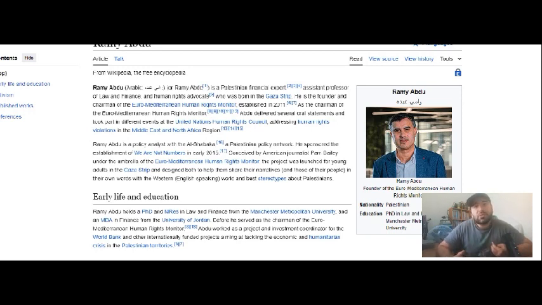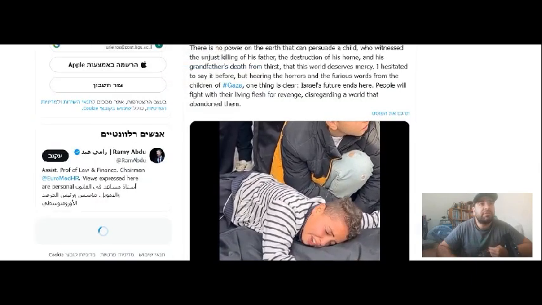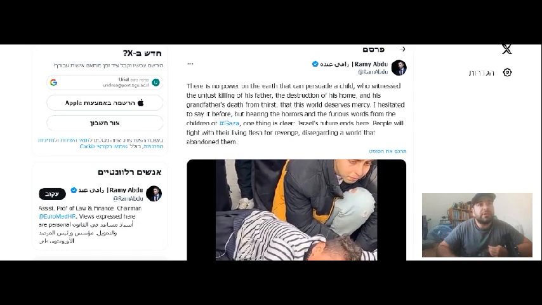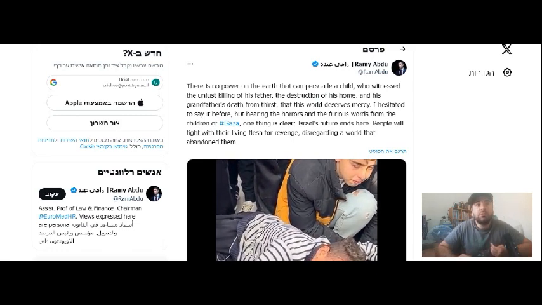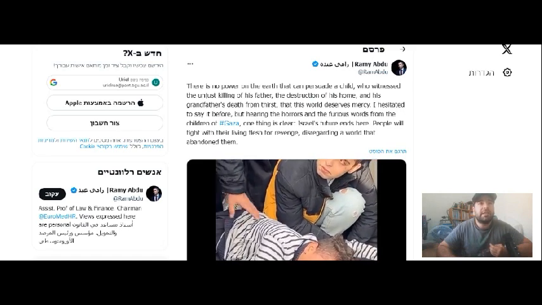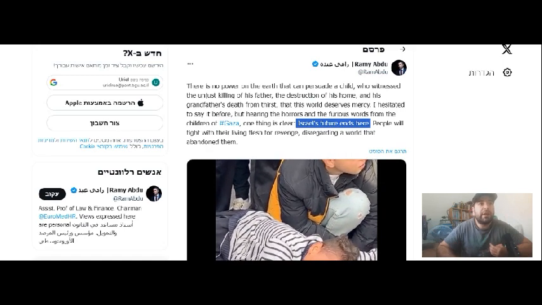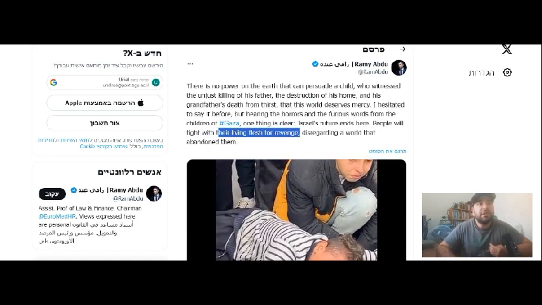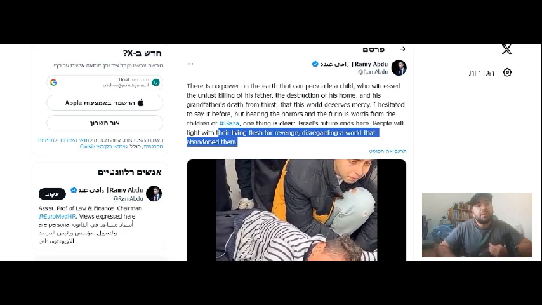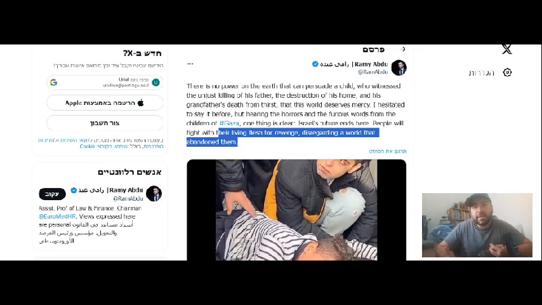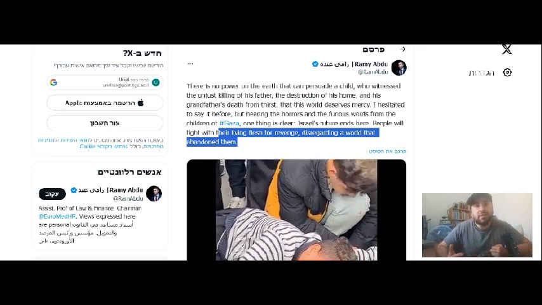So another thing we can do to check about Rami Abdu is to check tweets by Rami Abdu. So let's just search for some tweets of his. We can see that he is decrying the violence of Israel against the people in Gaza, as we assumed that he would do. And he says that Israel's future ends here after their atrocities, according to him. People will fight with their living flesh for revenge, disregarding a world that abandoned them. So we see that he is not exactly a neutral organization, and he does have a narrative.